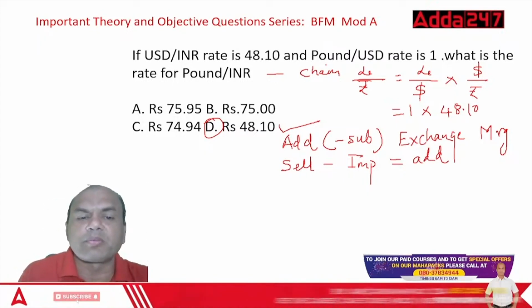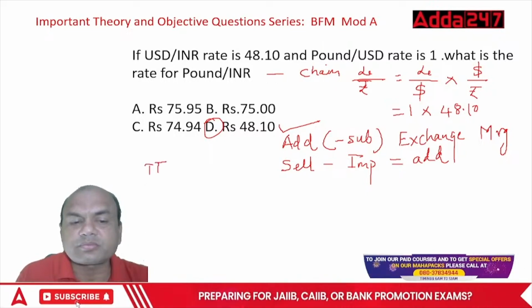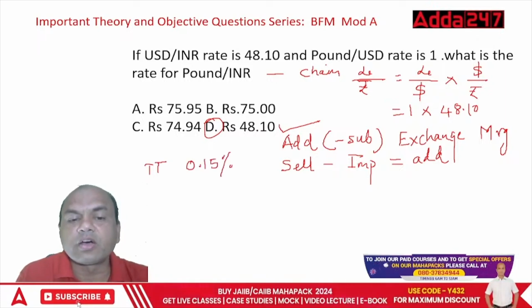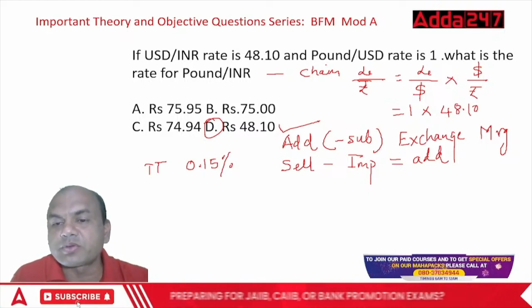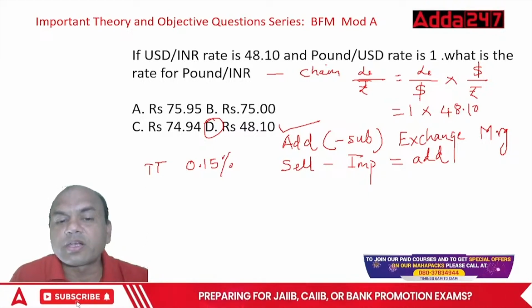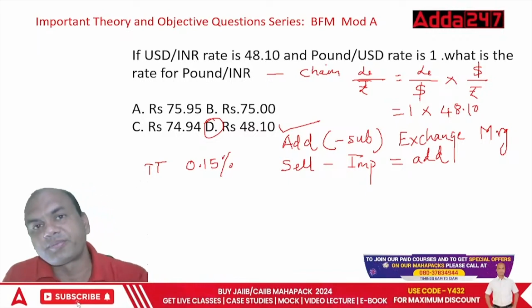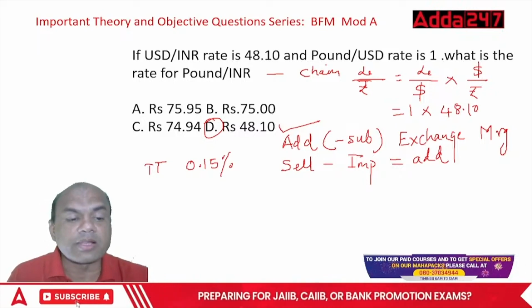They'll give you some margin, let's say the TT margin is 0.15%. Now find the rate. So what will you do? This rate which you get, you'll first find out the TT margin: 48.10 into 0.15%. This is what you'll have to find out. So multiply this. Let me solve this problem now.